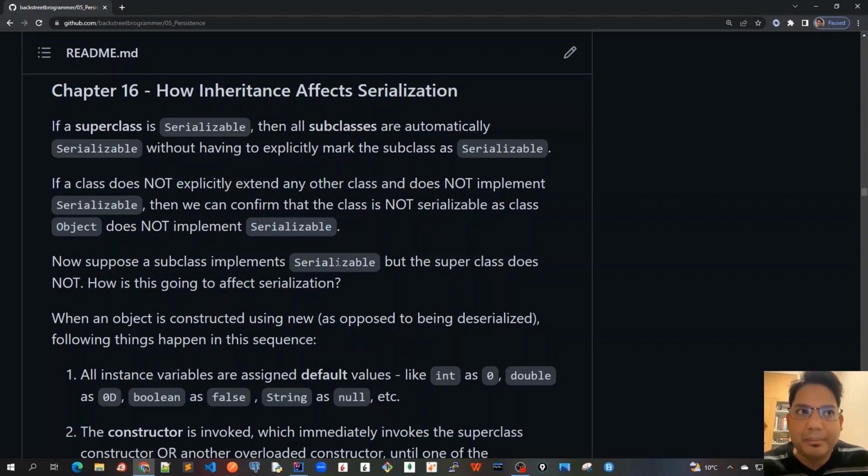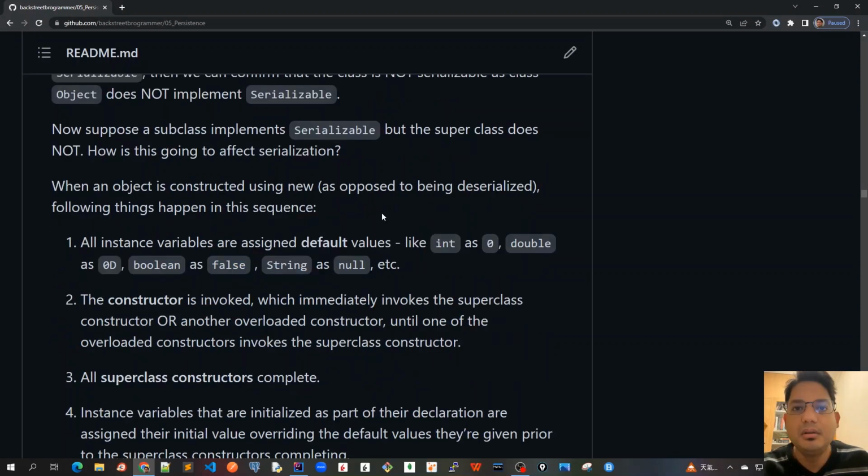Now suppose we have a subclass which implements Serializable, but the superclass does not. How is this going to affect serialization? This is what we will discuss in this chapter. So far we have been learning that once we deserialize using ObjectInputStream.readObject, it always creates a copy of the original object. It's not exactly the same object which was serialized using ObjectOutputStream.writeObject. It's a copy of the original object.